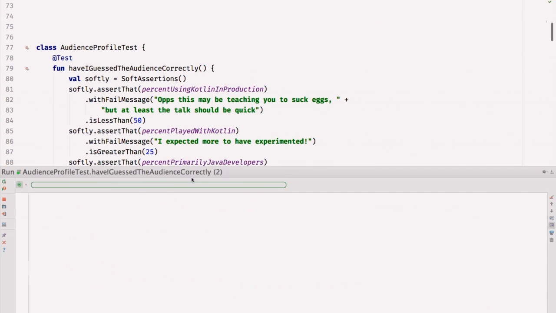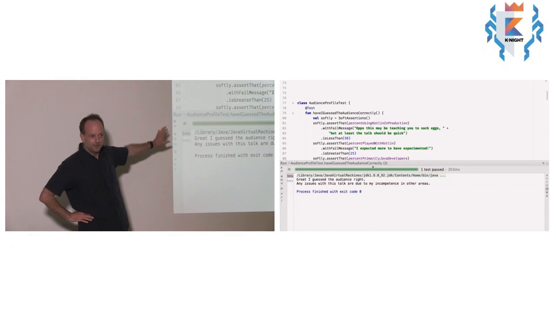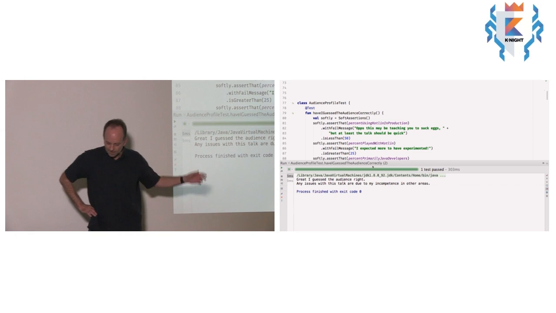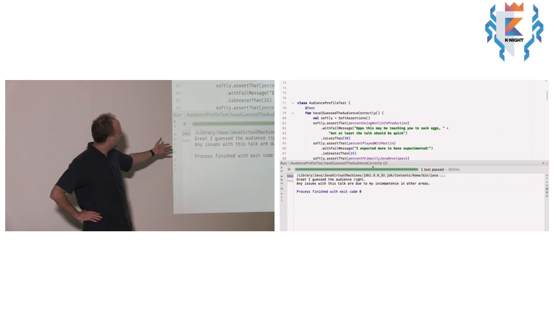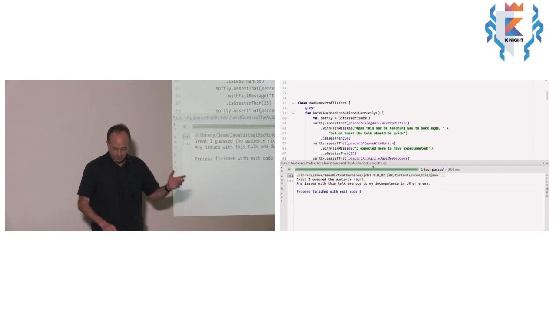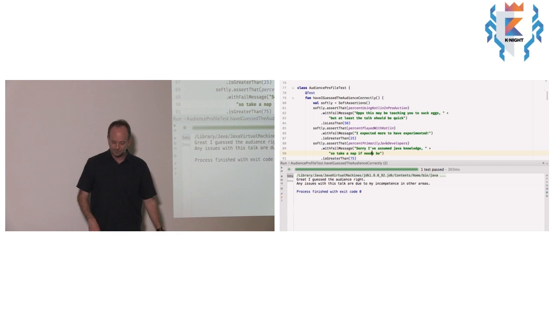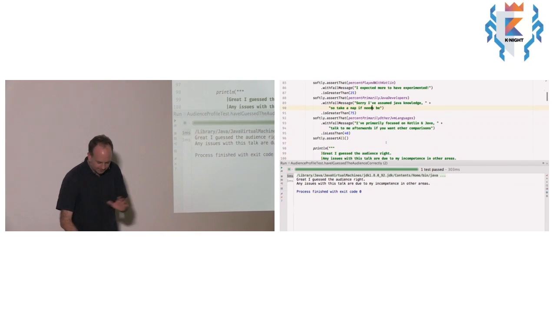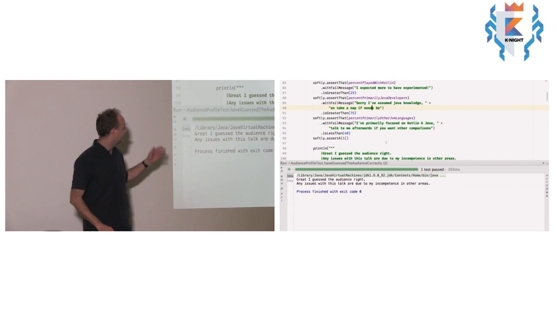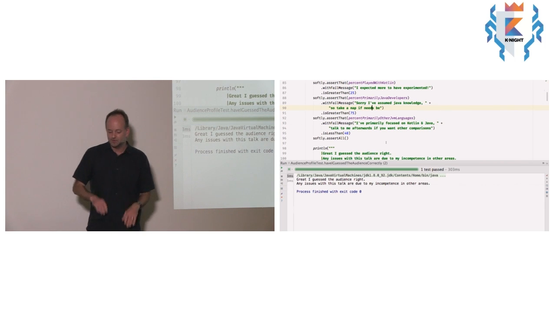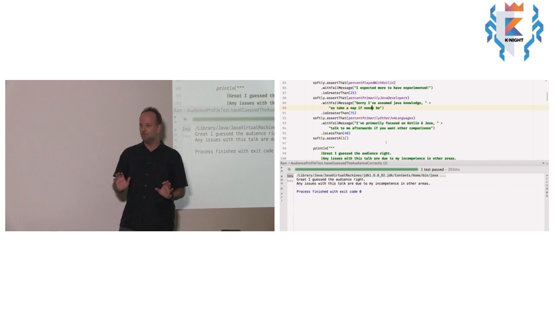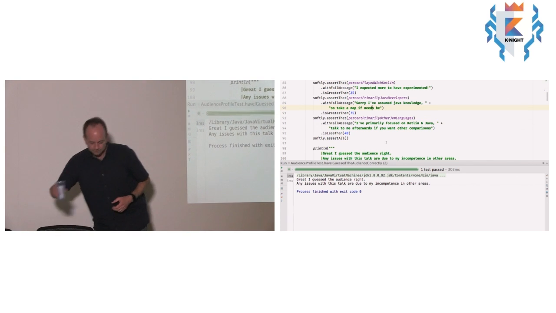This screen is bigger than I expected. I was worried that this whole test wouldn't fit on the screen. So I'm pleased with that. Hey, look at that. I guessed all of it right. So apparently, less than 50% of you use Kotlin in production. More than 25% of you have tried Kotlin, and et cetera, et cetera. You can see the test. So apparently I've guessed the audience right. So if this doesn't work and you get nothing out of this talk, that's entirely down to me, and I apologize for that.